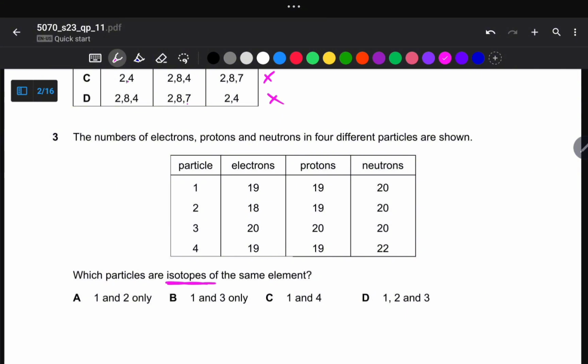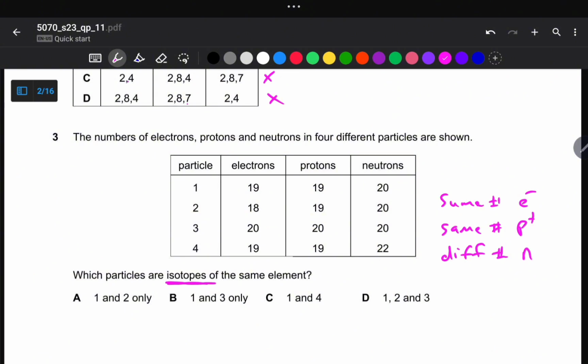So if you are aware of the definition of allotropes, you need to write your definition in our comment section. So isotopes, they've got the same number of electrons, same number of protons, but different number of neutrons. So we now go to our table and then compare same number of electrons. So here in particle 1, we've got 19 electrons, and then on particle 2, 18 electrons. So this one differs from the particle 1.